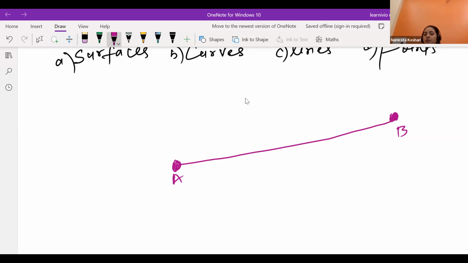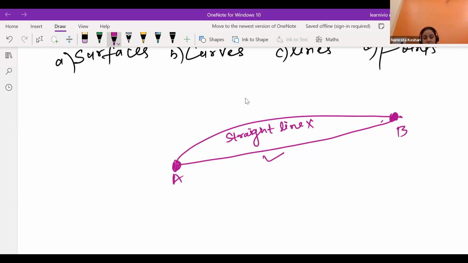If you want to draw more lines, like one of them we have drawn, joining A and B only, it will not be possible. You can join A and B, but that will not be a straight line. It's not at all a straight line. So only one line. Line means we want to check how many straight lines can be drawn, and one and only one straight line we can draw. Right? Yes, ma'am. Now the next.